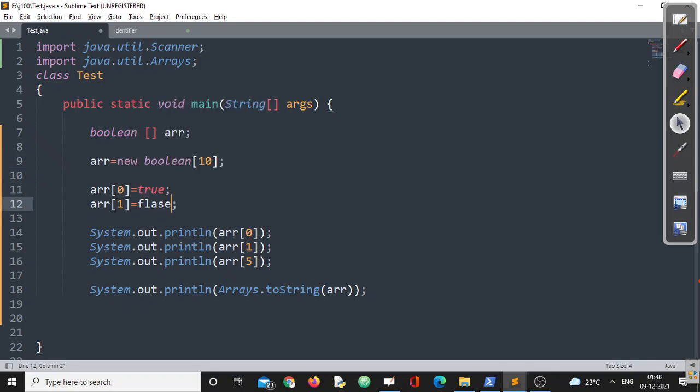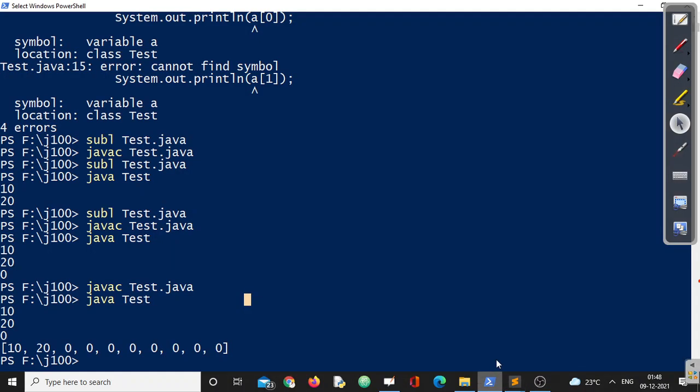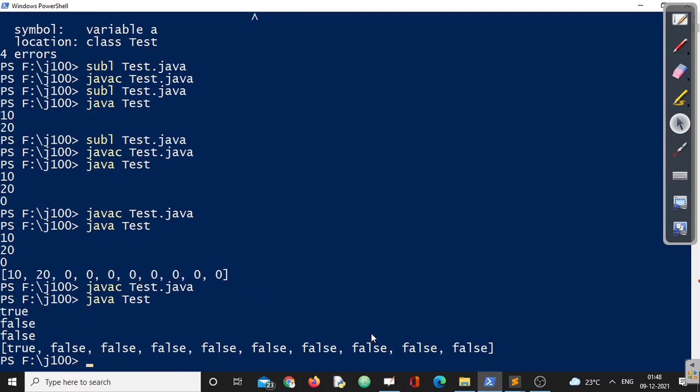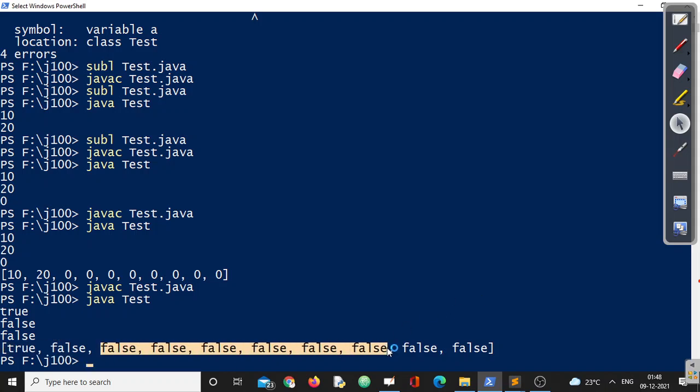In case by mistake any other value is given, you know what the compiler is going to give me. You know it better. I don't have to explain, because Java is very strongly typed and we have discussed that quite a bit. See, the first two values we have assigned true and false. Remaining all the values will be assigned the default value, right?